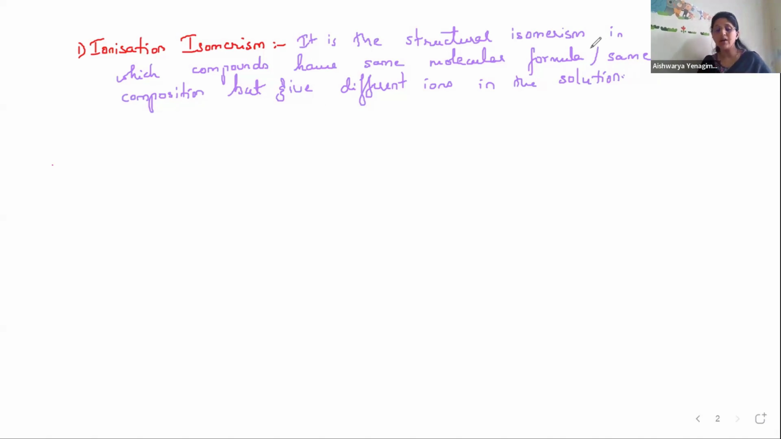Now, when do different ions appear? When there is exchange of ions between the coordination sphere and the ionization sphere. I hope you remember what the coordination sphere and ionization sphere are. For example, if I write like this, C stands for cation and A stands for anion. Here C is my cation, so it is outside, and this is my anion A with a negative charge.